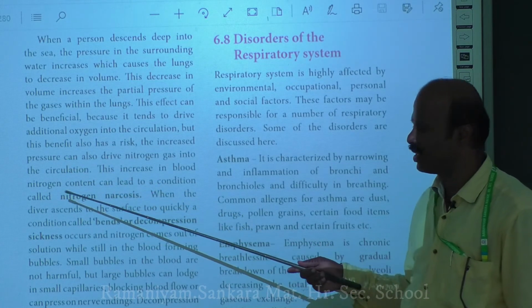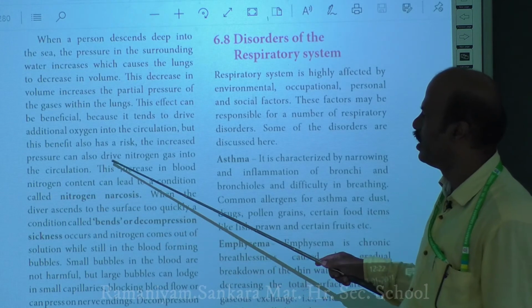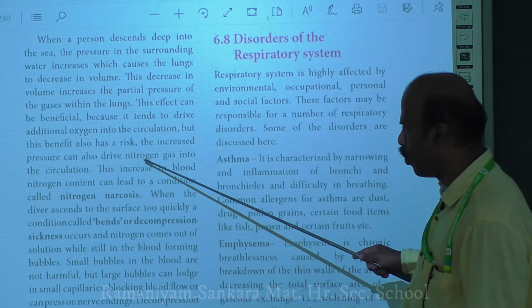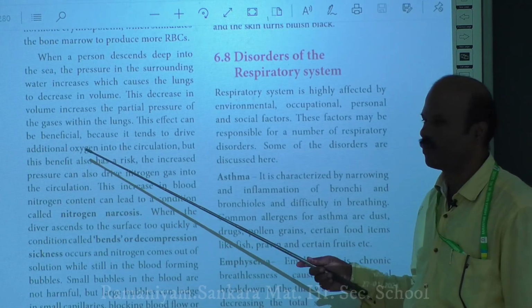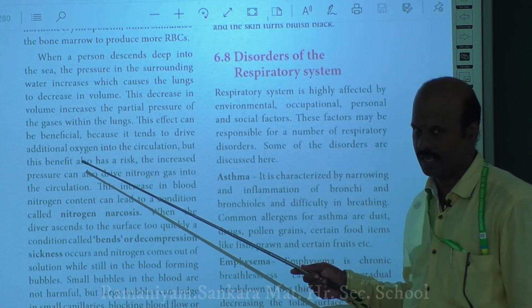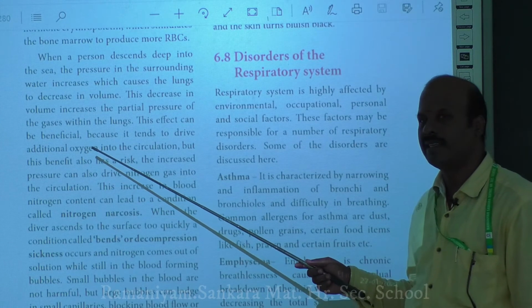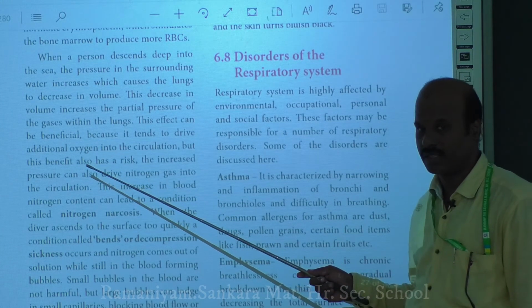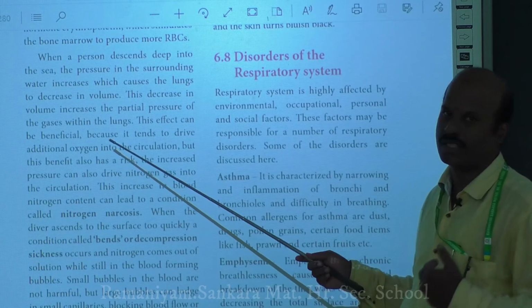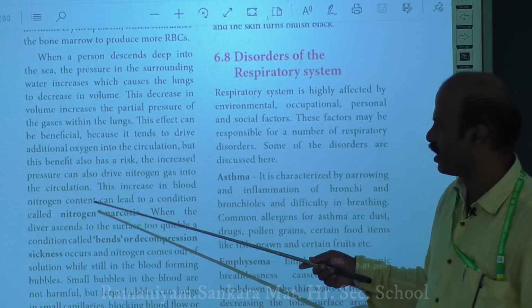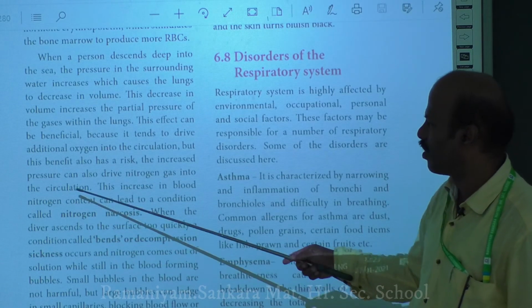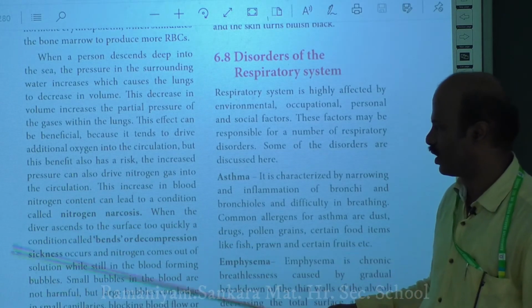But the disadvantage is that the increased pressure can also drive more nitrogen gas into the circulation. When a person is inside the water, nitrogen gas is present along with the oxygen gas. Along with the oxygen, the nitrogen gas will also enter the person and mix in the blood circulation.